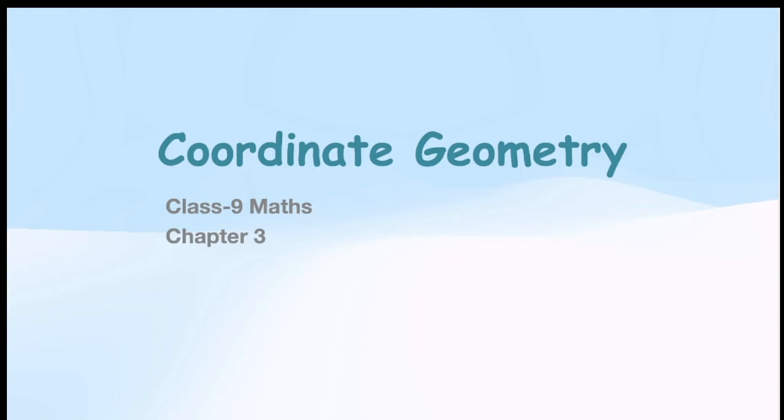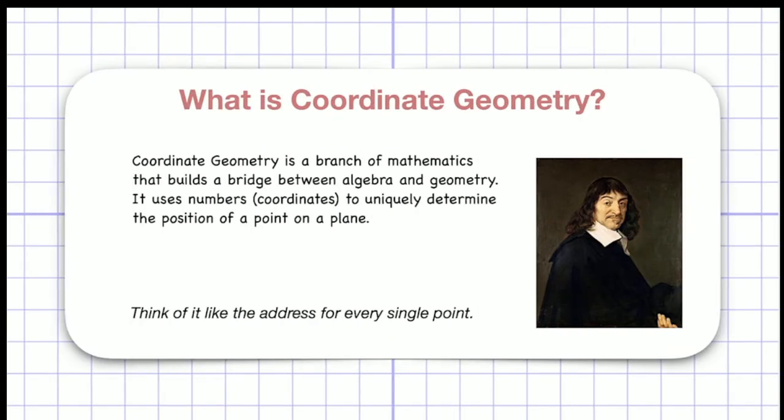Now, from where or when did this branch start? In the 1600s, there was a famous French mathematician whose name is René Descartes. One fine day, he was just lying on his bed and chilling, and he saw a fly that was buzzing around on the floor, or sorry, on the ceiling, right?